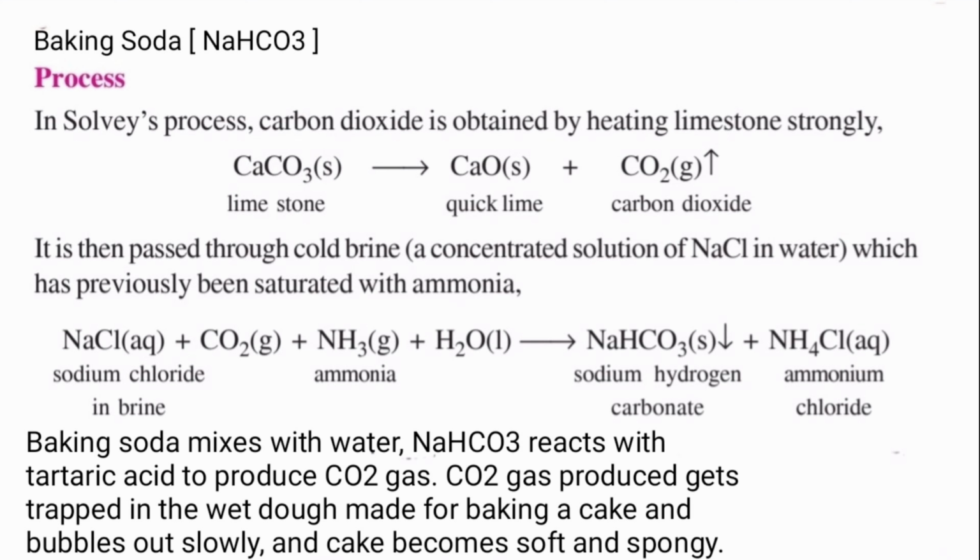It is prepared by the Solvay process. In Solvay process, carbon dioxide is obtained by heating lime strongly. It is then passed through cold brine which has previously been saturated with ammonia. Baking soda mixed with water, sodium hydrogen carbonate reacts with tartaric acid to produce CO2 gas. CO2 gas produced gets trapped in the wet dough made for baking a cake and bubbles out slowly, and cake becomes soft and spongy.